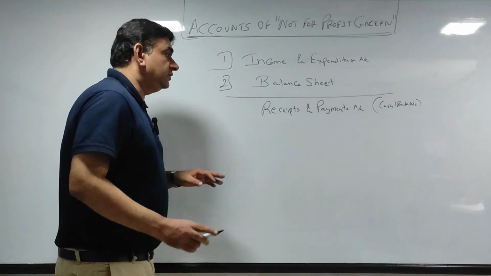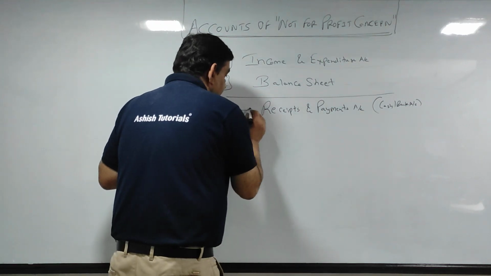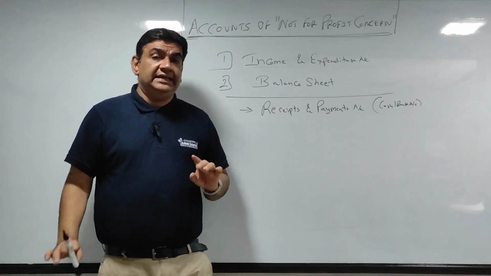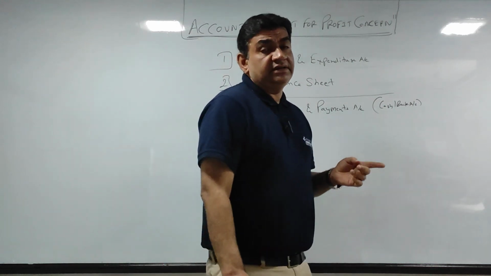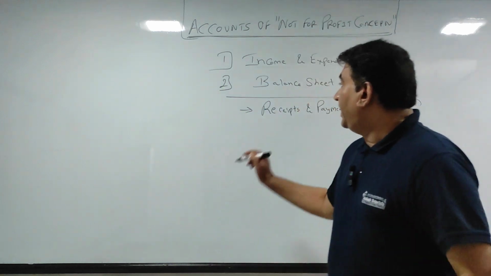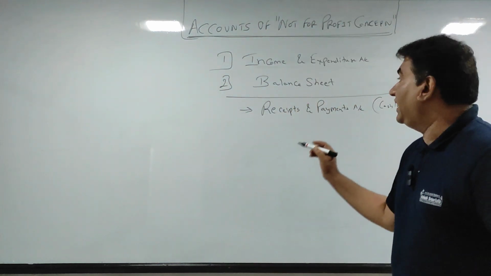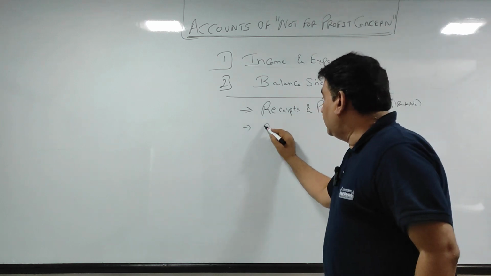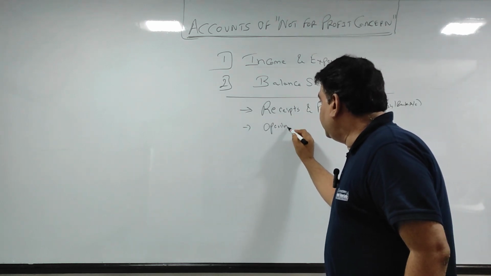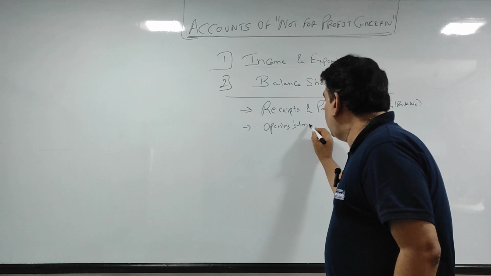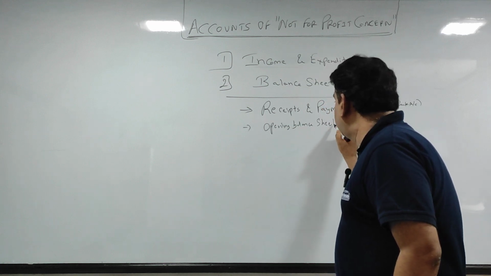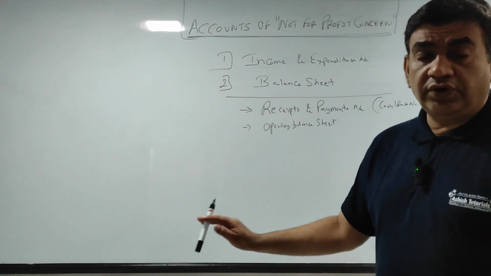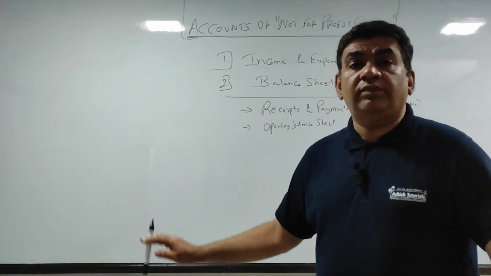Okay, now receipt and payment will be given in each and every question. Along with the receipt and payment, the balance sheet that you will make will be the balance sheet on the last day of the year. That is your closing. Now in many sums, along with the receipt and payment, they will give you an opening balance sheet. The sum I am going to do today in this session also has an opening balance sheet.